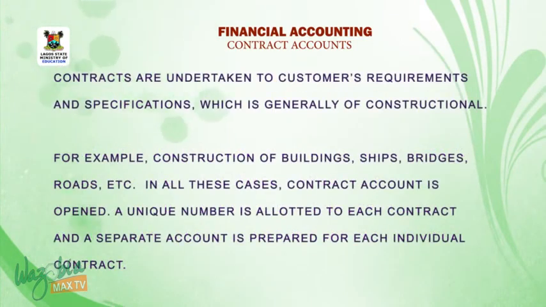Contracts are undertaken to customers' requirements and specifications. For example, construction of buildings, ships, bridges, roads, etc.